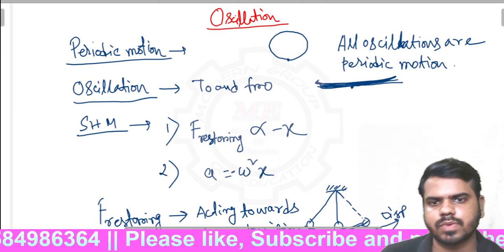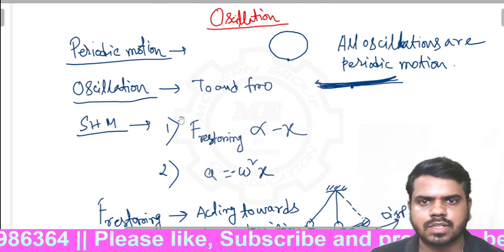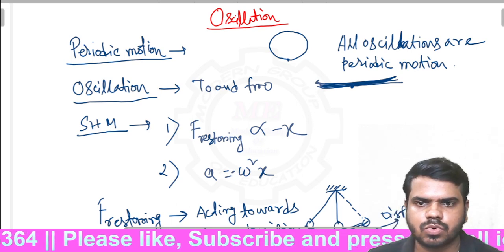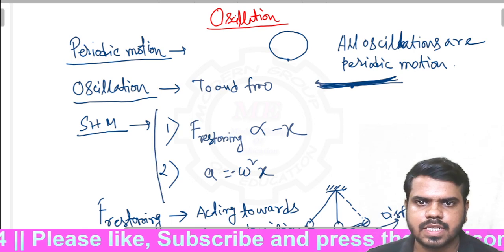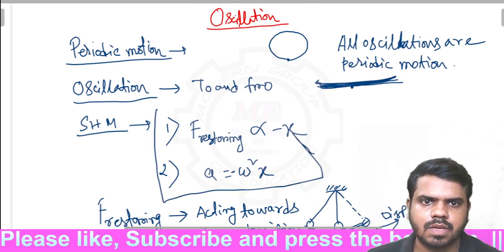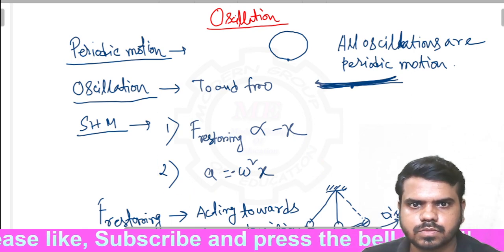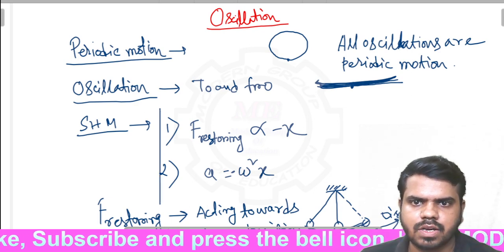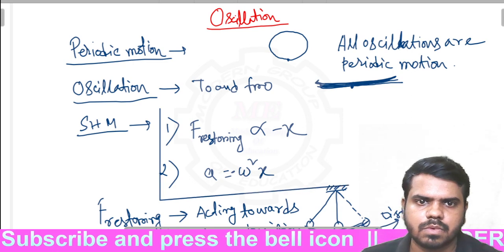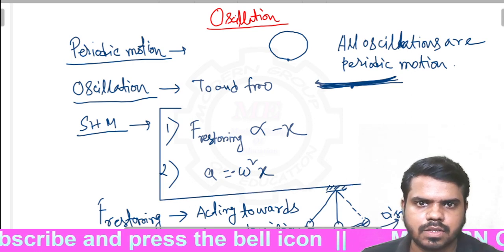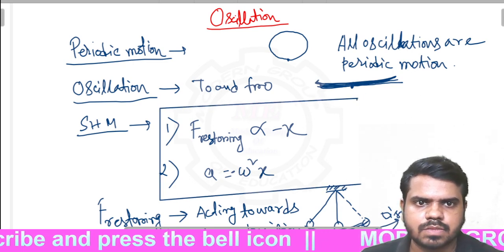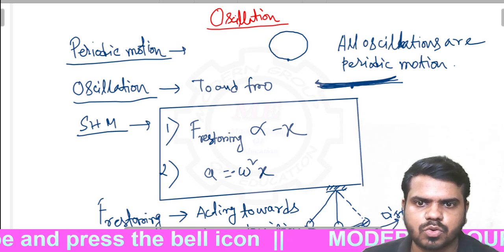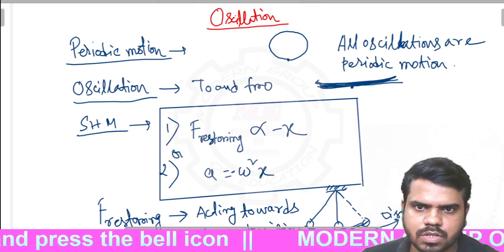So these are the two conditions of SHM. If a body is oscillating in SHM, then one of these equations has to be followed by the body, this or this.